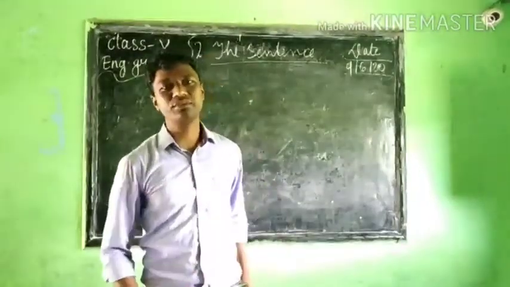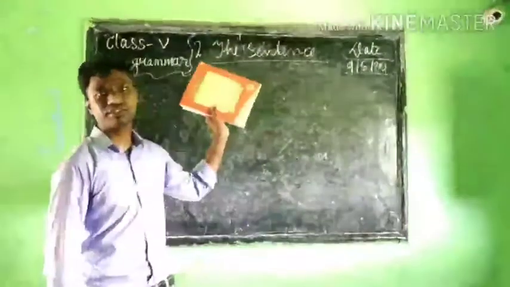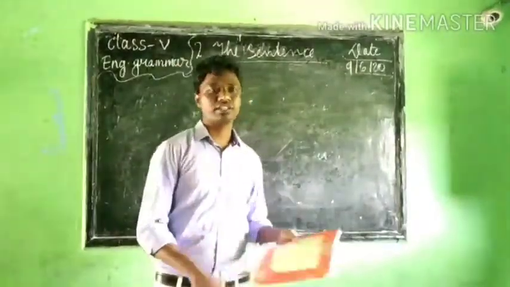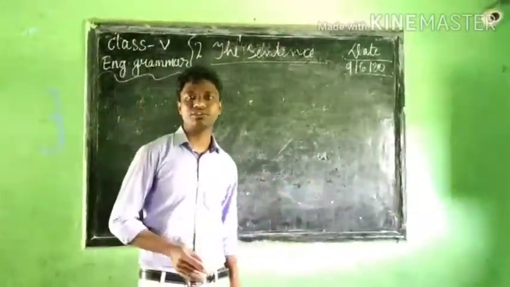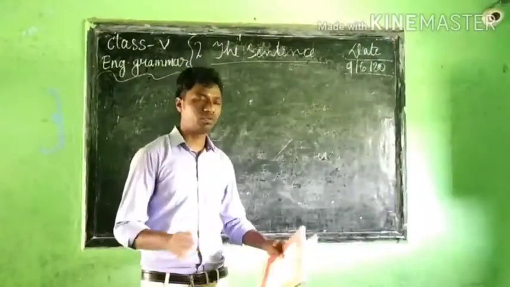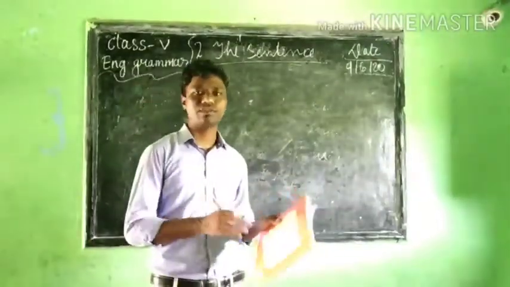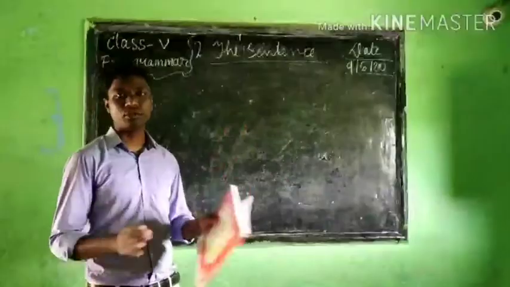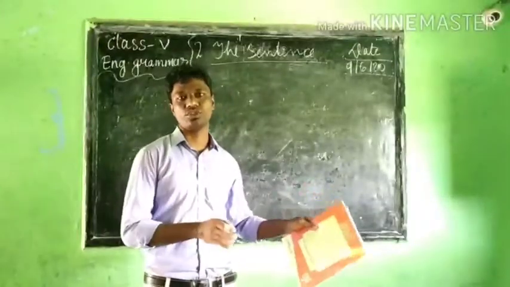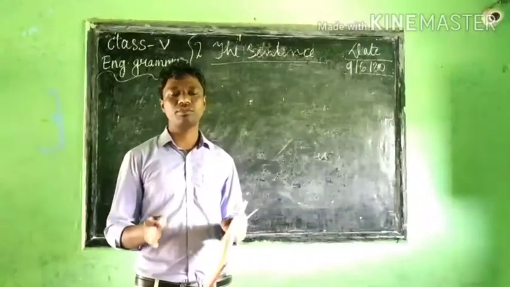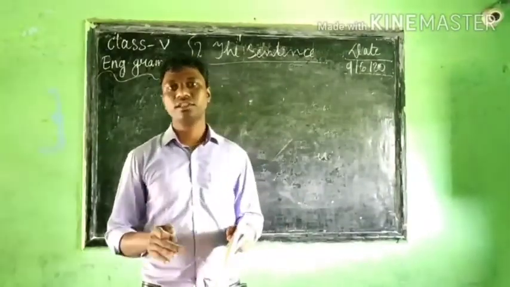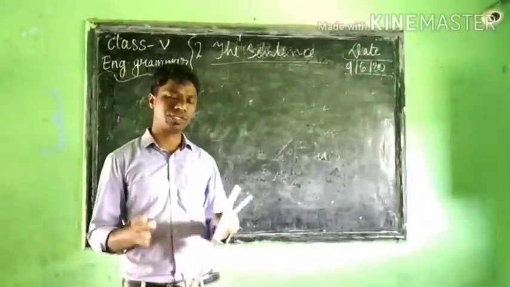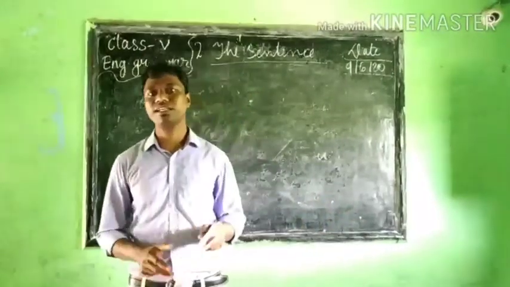So yesterday's class we discussed the sentence. I told you how words are formed, then how phrases are formed, and how sentences are formed. The words are formed with the combination of alphabets, or English letters. Then the phrases are formed with the combination of words and alphabets, and the sentence is a combination of these phrases and words. That is called the sentence.